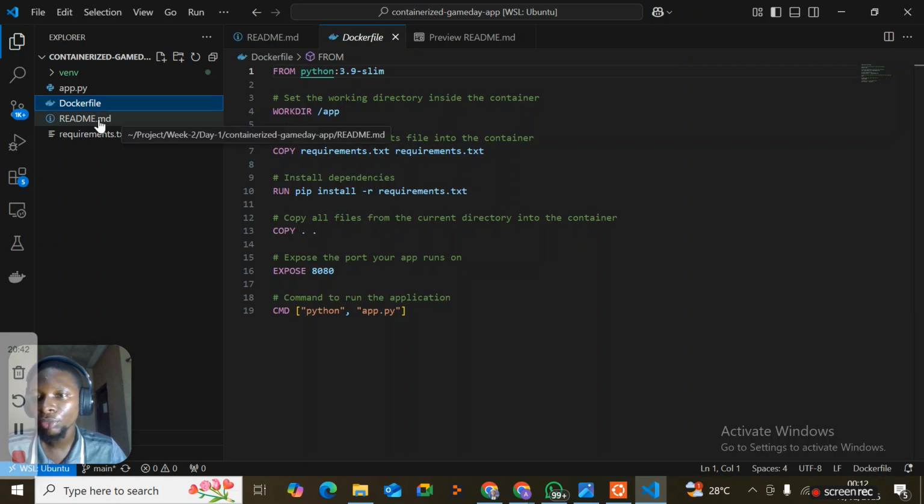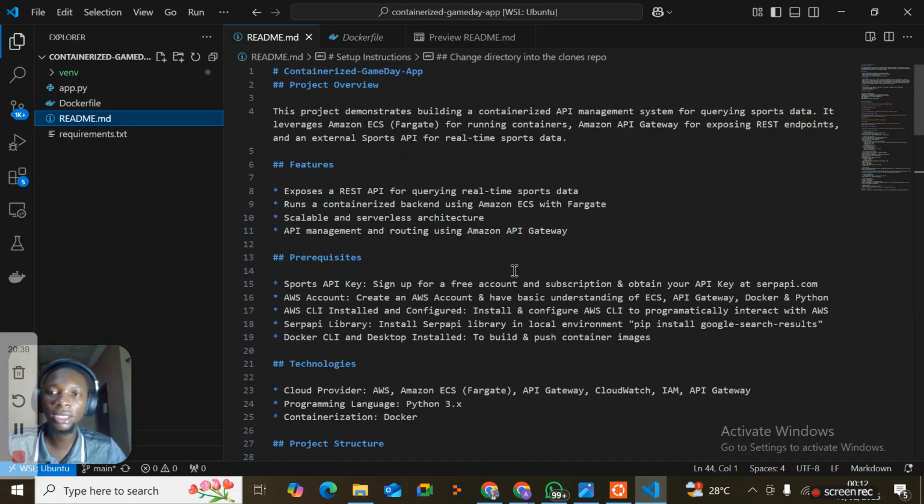So we have our README here. It is a set of instructions that we're going to follow step by step to containerize this application, store our container in the Elastic Container Registry on AWS, set up our clusters, set up our Elastic Load Balancer, set up our API, and then test the endpoint to see if our application is actually running. So let's dive right in.